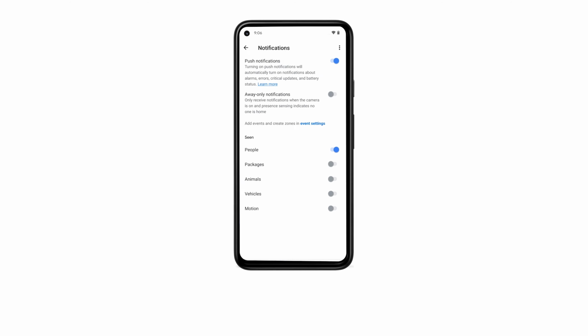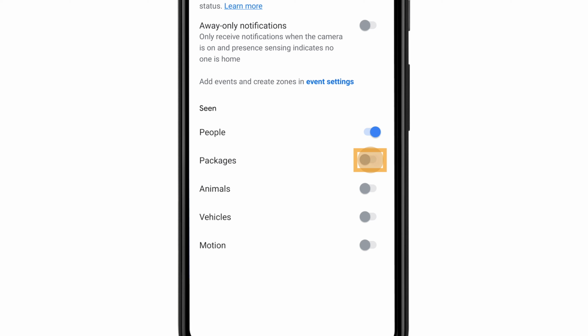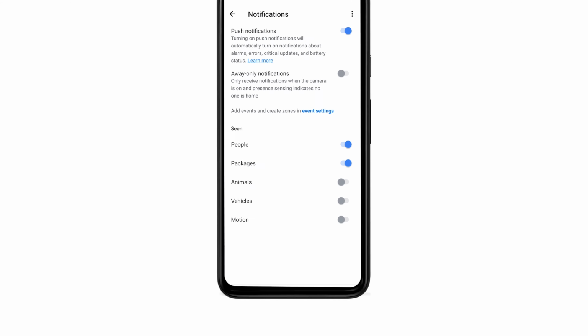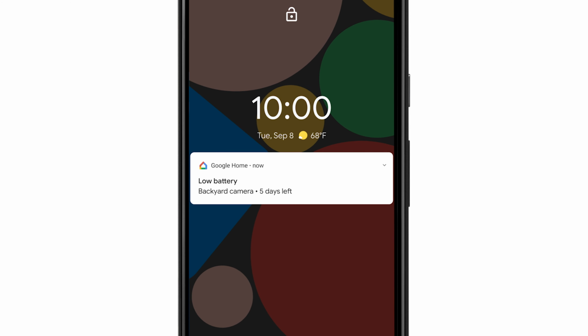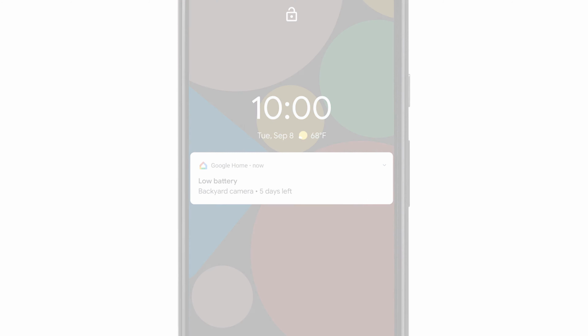For Nest Doorbell, turn on Packages to be notified when a package is delivered or picked up. If your camera goes offline or is removed from the Google Home app, you'll automatically receive a notification. Battery-powered Nest Cam and Nest Doorbell will also let you know when it is time to charge.